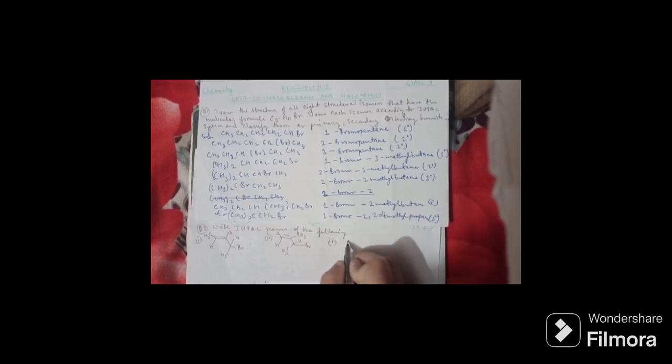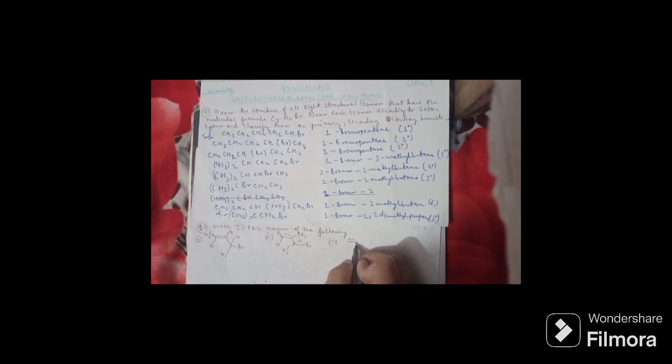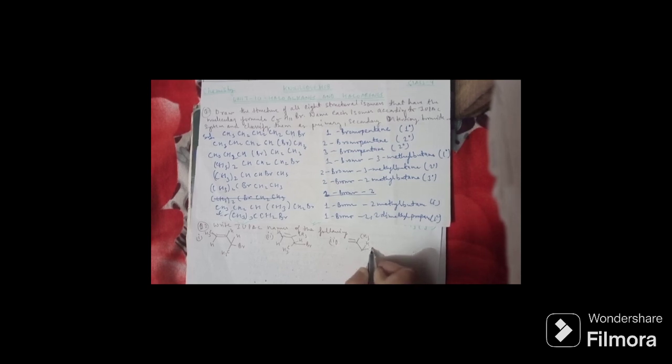The third figure we have is your double bond CH3, H, Br, CH3, H, and this is your CH3.